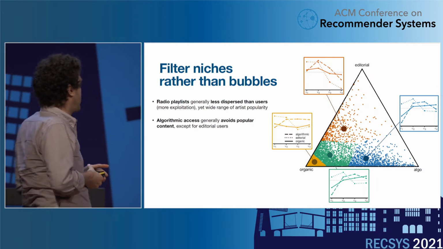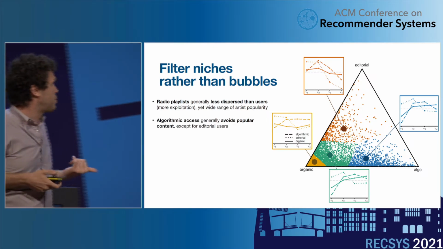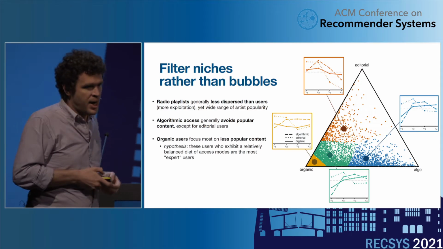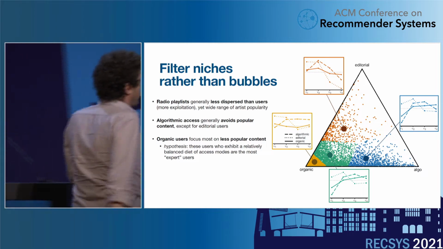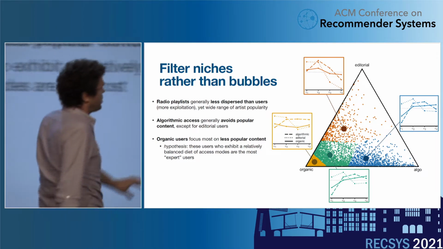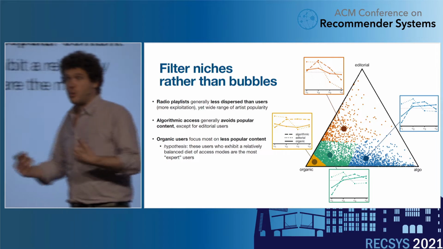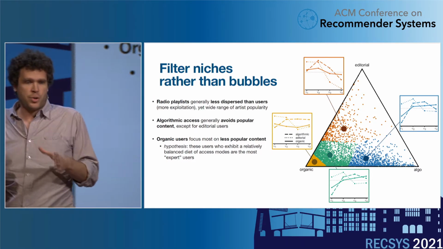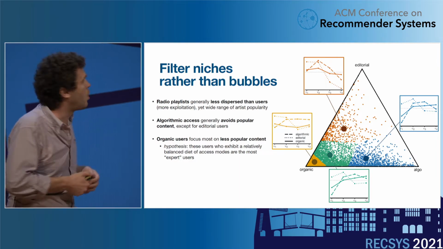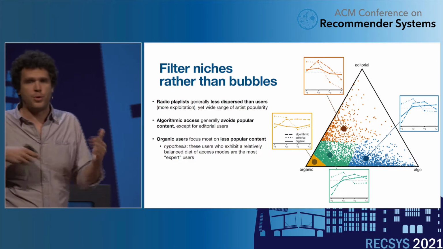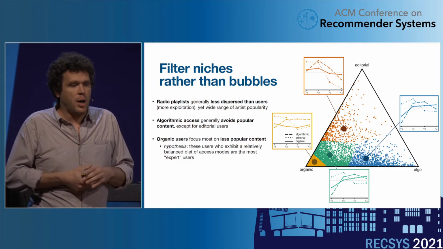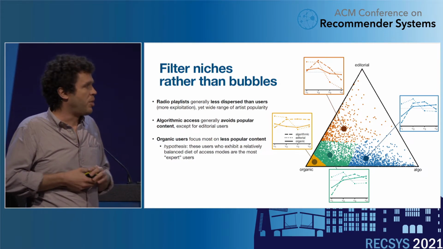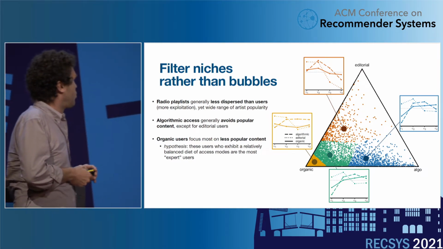Another take-home message is that the algorithmic access in general avoids popular content, except for the specific class of users, the editorial ones. And organic users, those ones in the middle here, with a relatively balanced diet of use of the platform affordances, are actually those who focus the most on the least popular content. Our hypothesis here, in terms of uses, is that these users are possibly the most expert users. That would have to be confirmed, checked with possibly qualitative research to know who those users are.